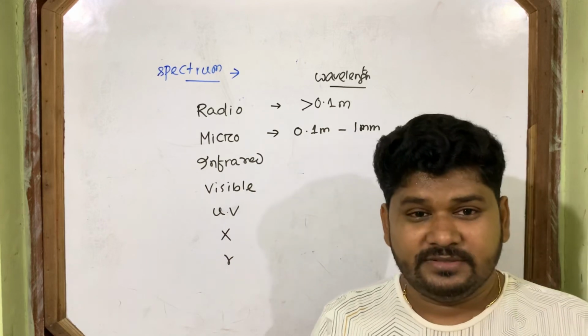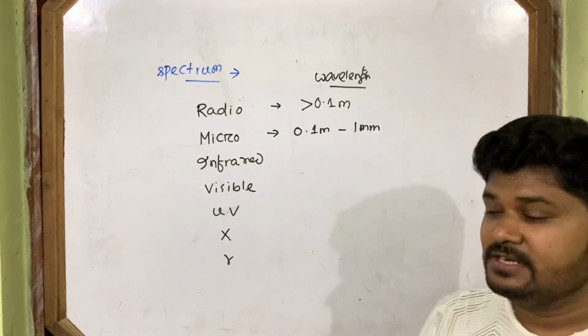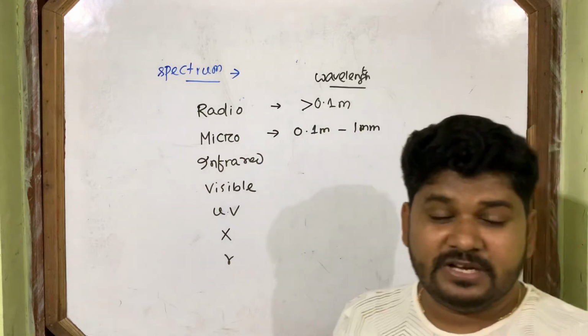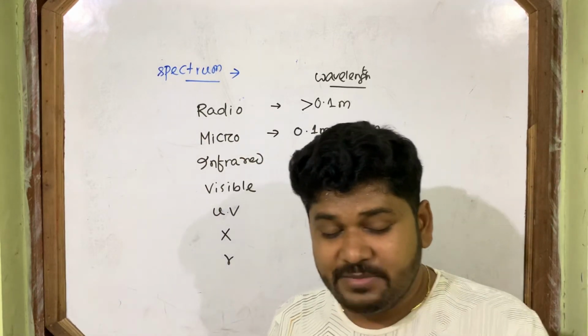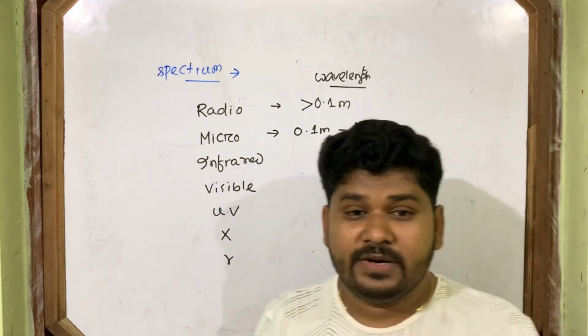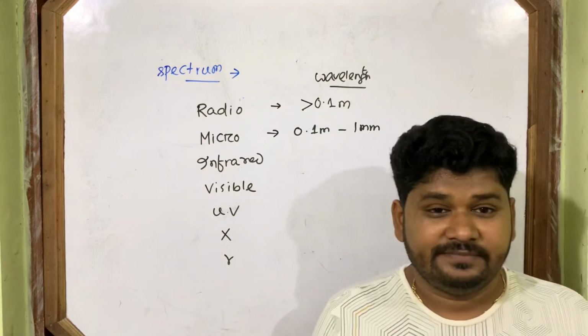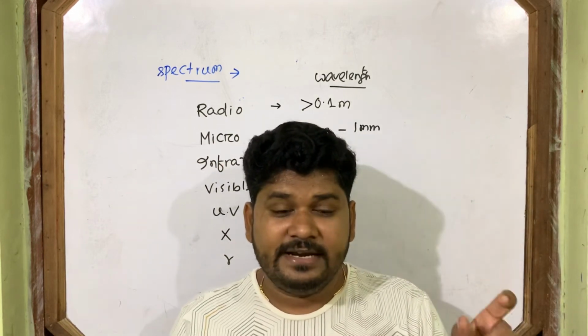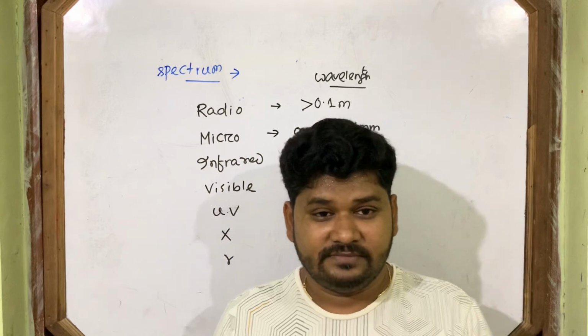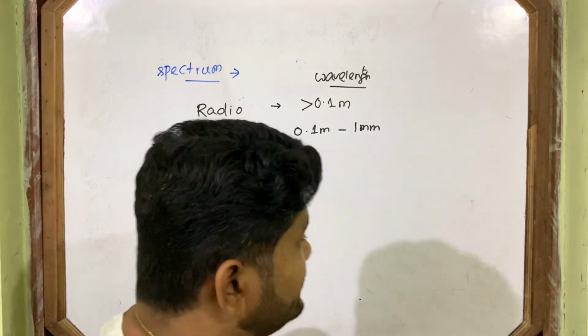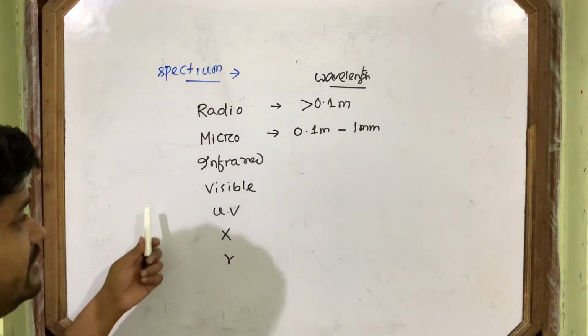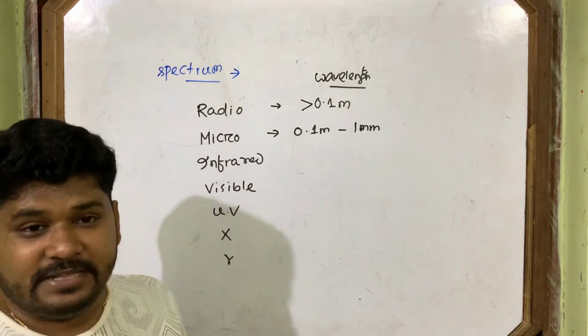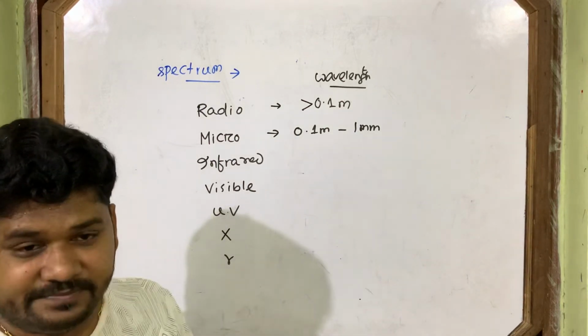Small objects also it can detect. So microwave is used because of its small wavelength. In exam, when the question comes, why is microwave used in radar? Because of its small wavelength. Okay. So this is about the microwave wavelength range, which is confined within your scale.